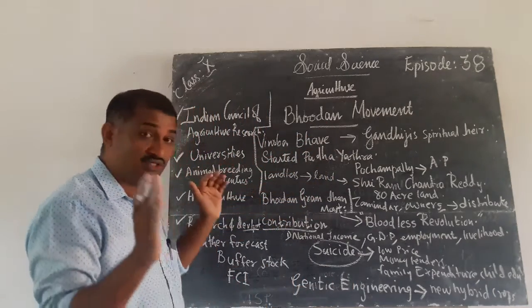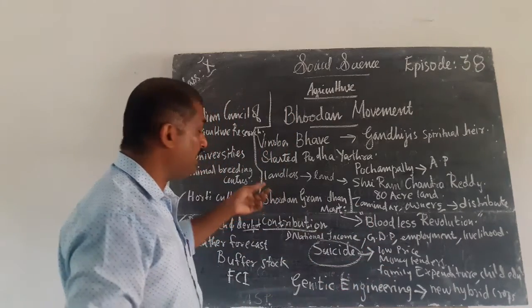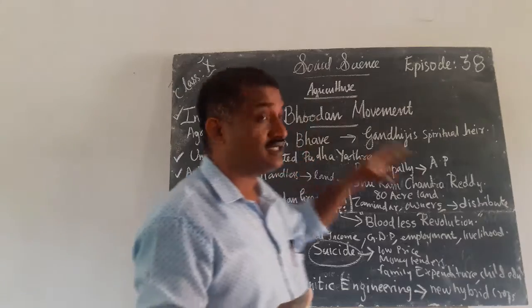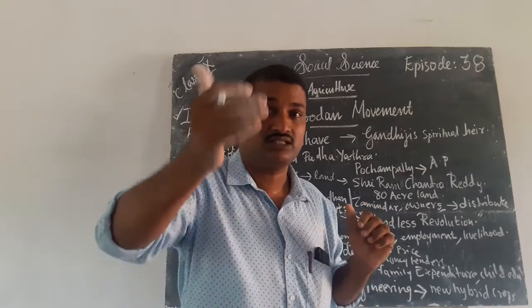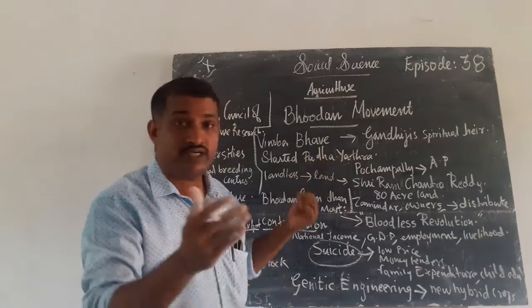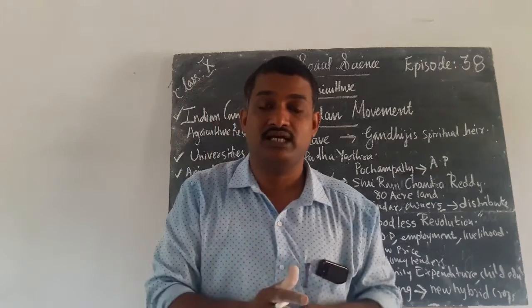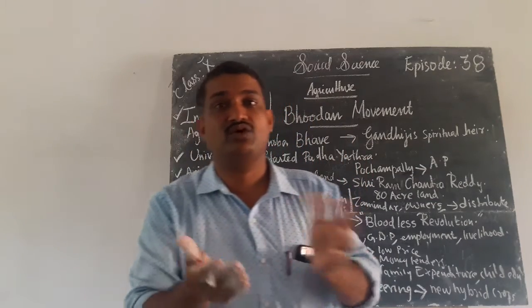He was always interested to follow Gandhiji. And when he reached, on this Padayatra, Andhra Pradesh, Pochampalli, that was a place in Andhra Pradesh. When Vinoba Bhave reached Pochampalli, so many landless peasants said that they did not have land.